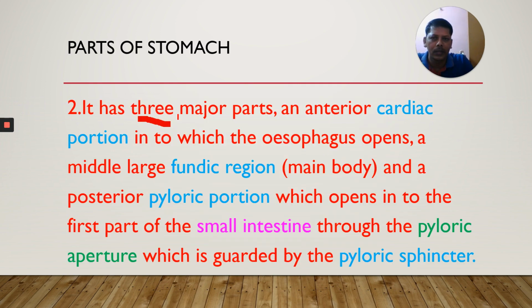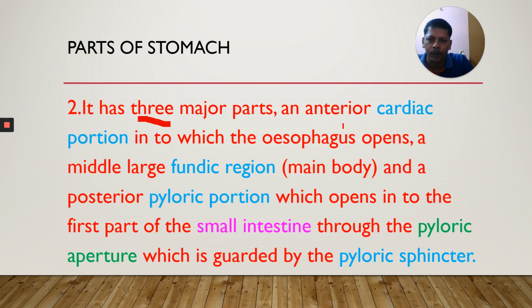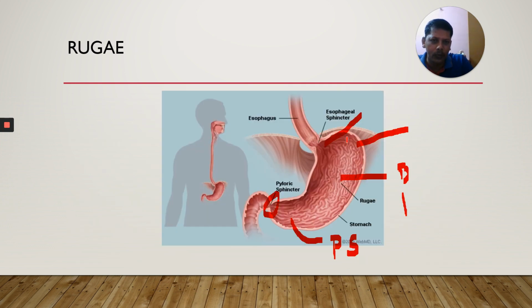The stomach has three parts as per our state book, NCERT four. What are they? The anterior cardiac portion, into which the esophagus opens. Very important here: there is a sphincter, the cardiac sphincter, or gastroesophageal sphincter. Next is the middle large fundic region. This is the main body. This is the third part as per NCERT.